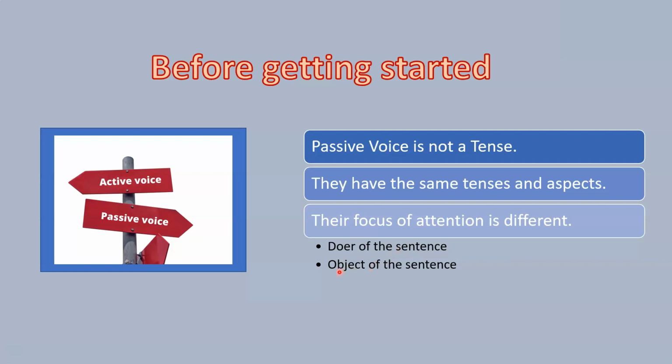In passive voice, the focus of attention shifts. We are not paying special emphasis to the person who does the action or to the thing or to the process that carries out an action, but to the recipient of this action, to the object of the sentence, right? So basically those are considerations regarding passive voice that we need to bear in mind. It's not a different tense, right?